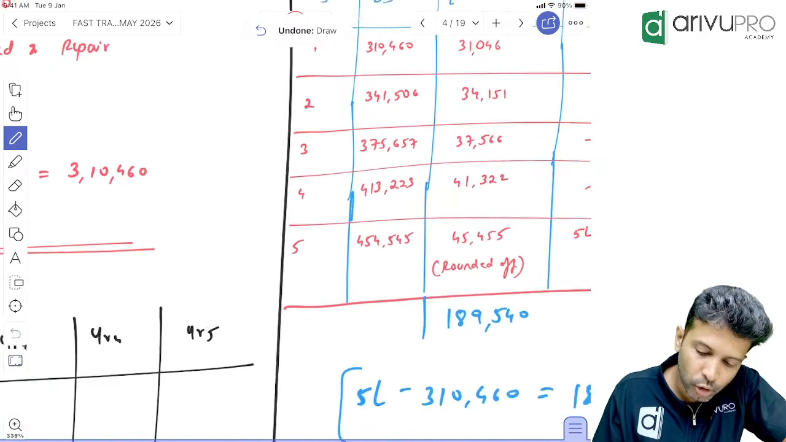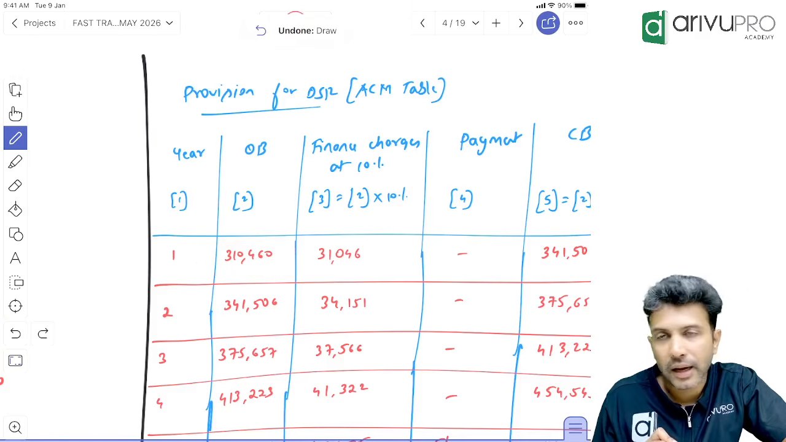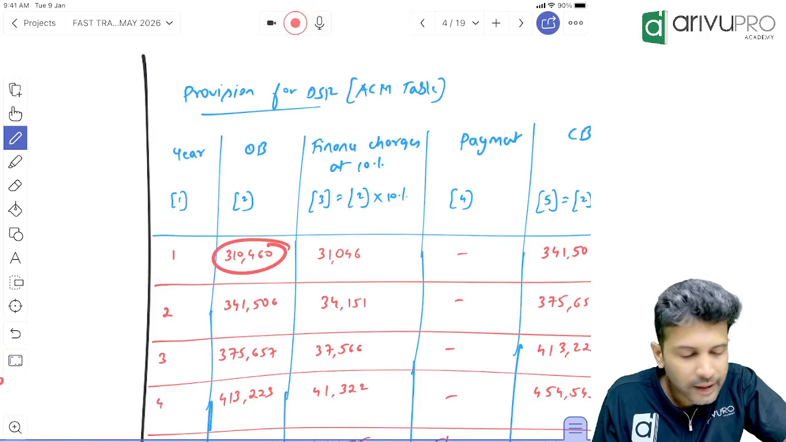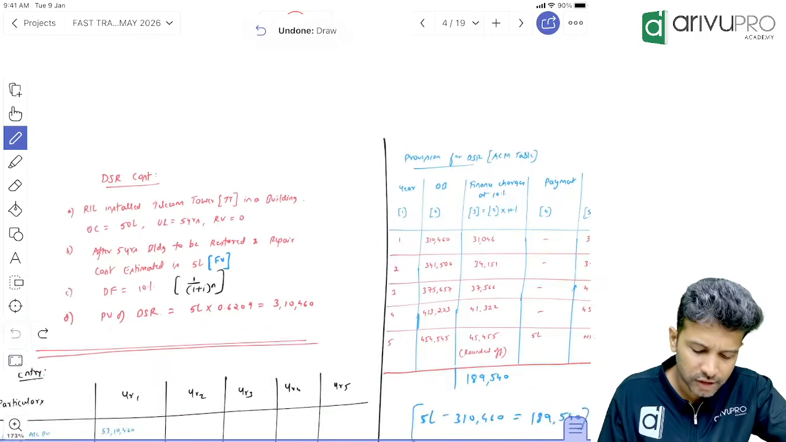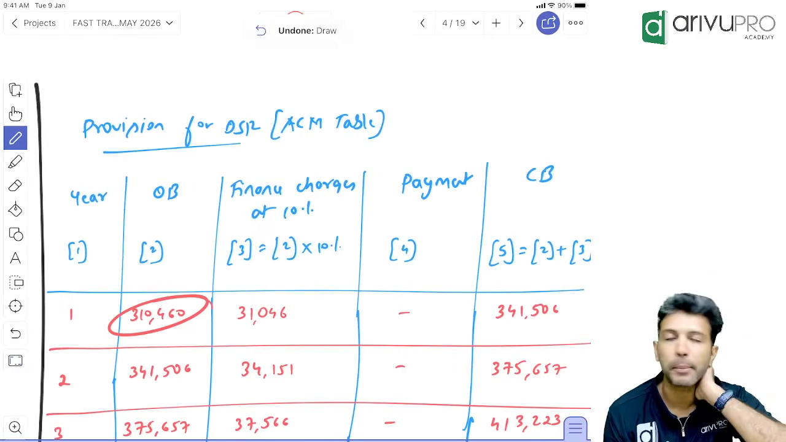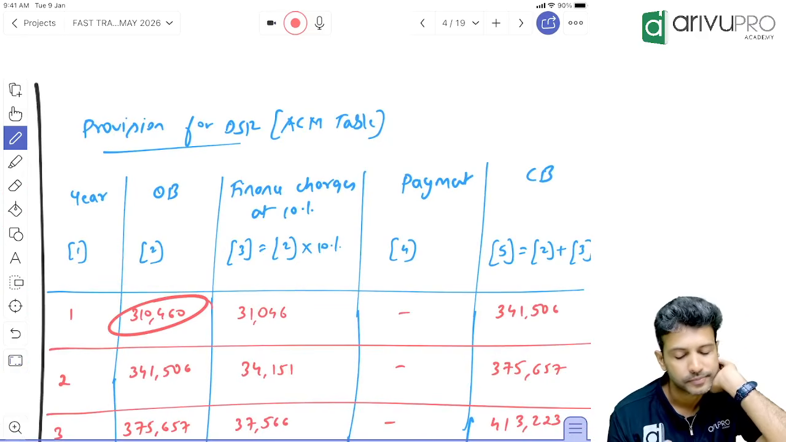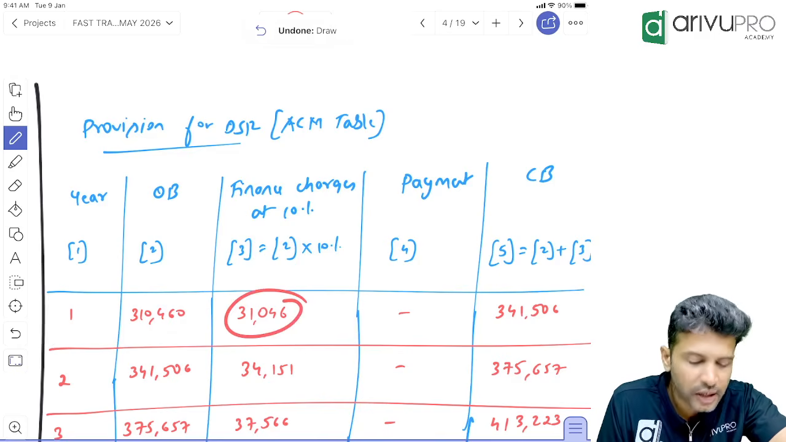3,10,460. So that is the opening balance. Correct? But after 5 years, should this be 3,10,460 or should it become 5 lakh? 5 lakh. What is the discount factor in this problem? I have assumed 10%. So take this number and multiply by 10%. How much is it? 31,046. That is the first year's discount charges.